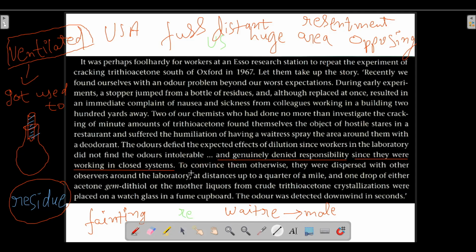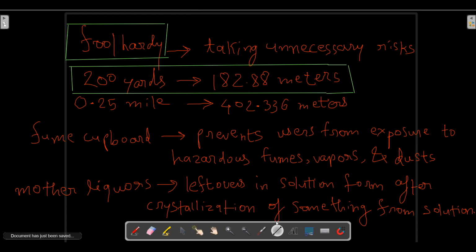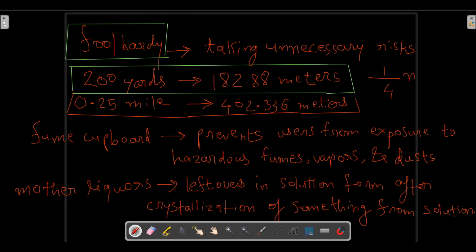So what was done to convince the chemists is that they were dispersed with other observers around the laboratory, at a distance up to a quarter of a mile. Now what is a quarter of a mile?